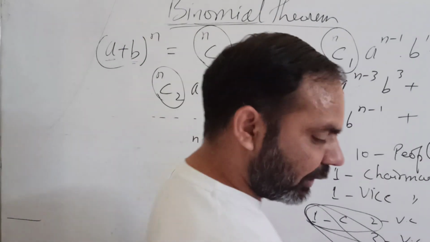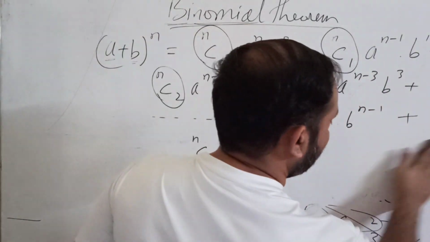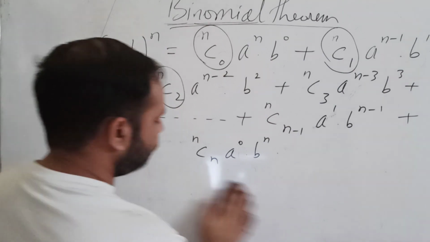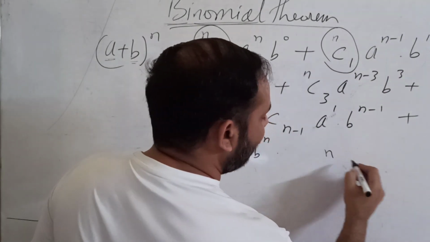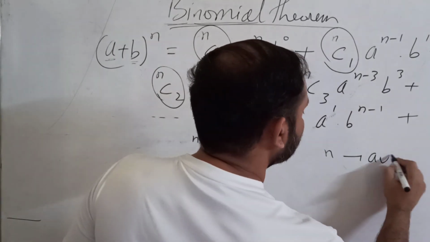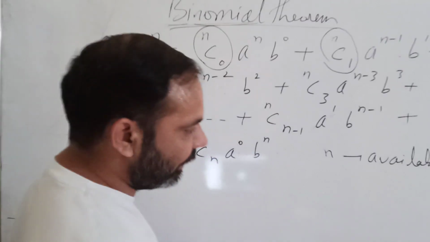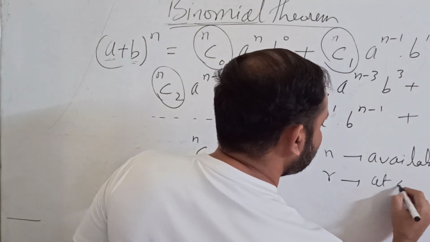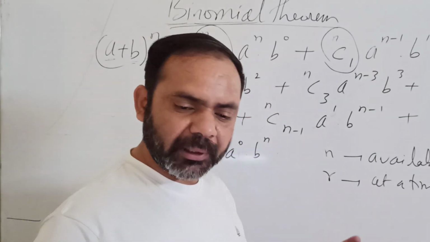Now how we obtain the value of this combination, that I will tell you. Suppose you have n objects available. Like in the example, you had 10 people available and you want to select r at a time. Like in the example, it was 2.